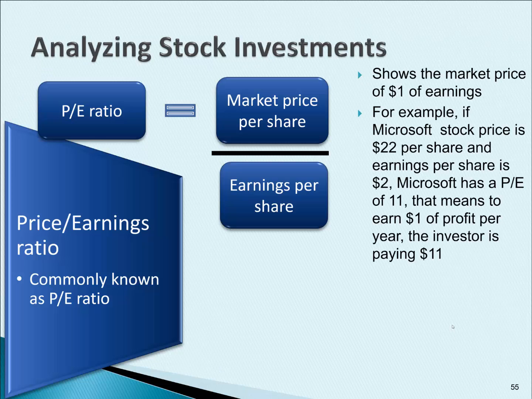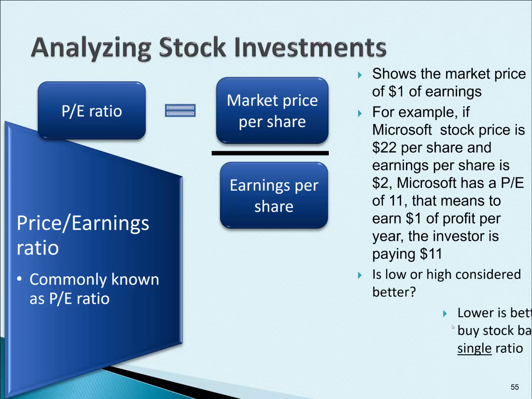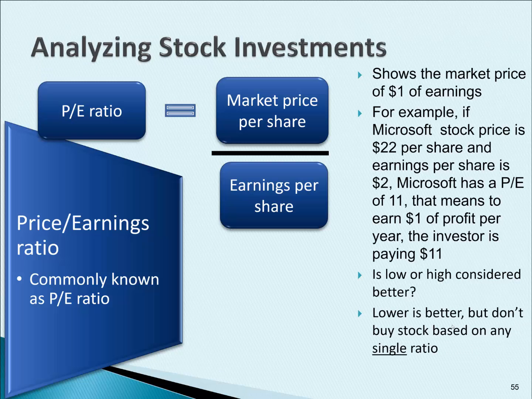So is low or high considered better? Well, you want a low market price, so the number on top you want to be low, and the number on bottom you want to be big, so lower is better. But don't buy stock based on any single ratio, not even the PE ratio. Some stocks have a low PE ratio for a reason. And of all the ratios that people use to analyze stocks, PE is the most popular.